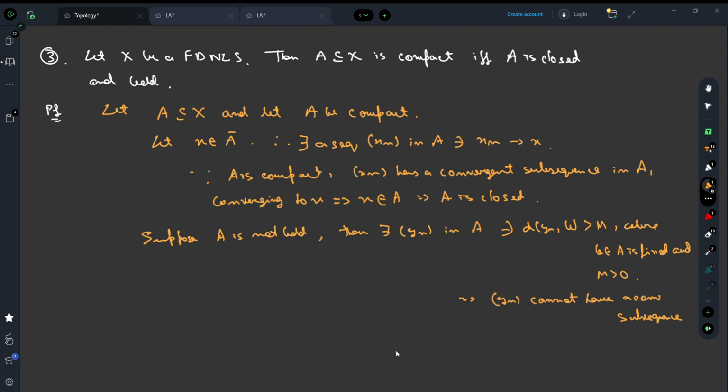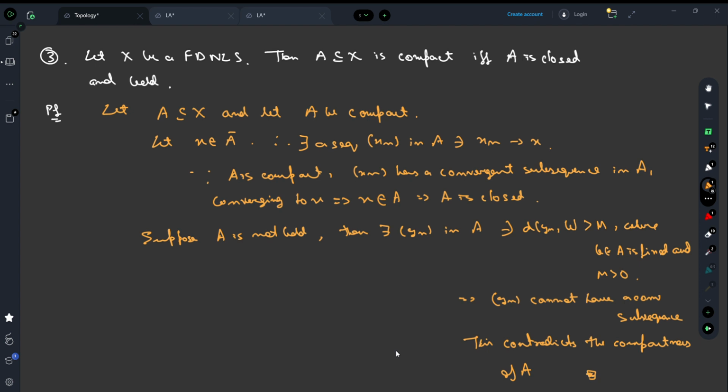Right? But if Yn cannot have a convergent subsequence, it contradicts the compactness of it. Because we know since A is compact and Yn is a sequence from A, it must have a convergent subsequence. This contradicts the compactness of A.